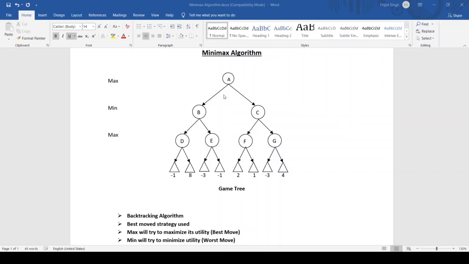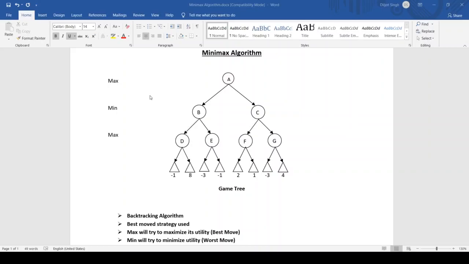So at root level A, we have two choices. Either we can go to B or we can go to C. If I choose B, for example, now it's the min turn. I'm playing as max. I have done my turn. Now it's the min turn.